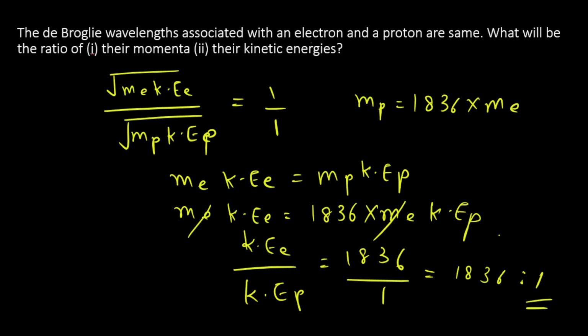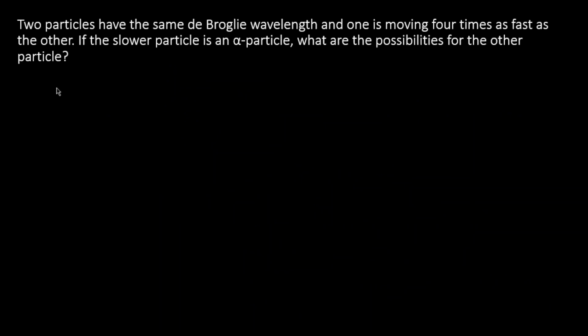So let's see the next sum. Two particles have the same de Broglie wavelength and one is moving 4 times as fast as the other. If the slower particle is an alpha particle, what are the possibilities for the other particle?